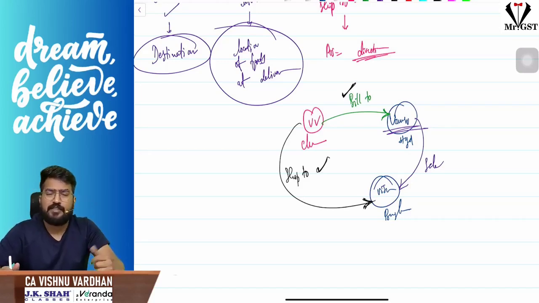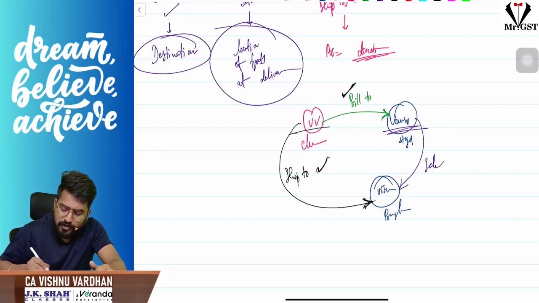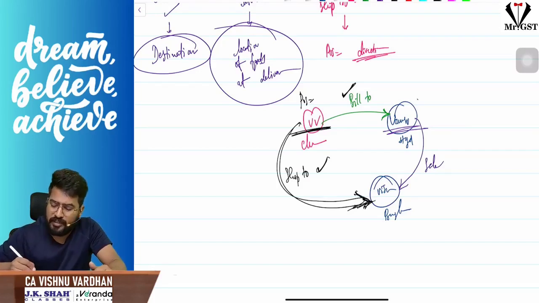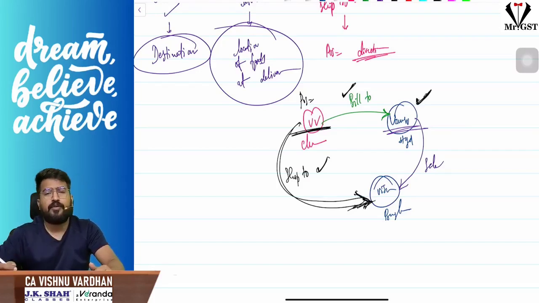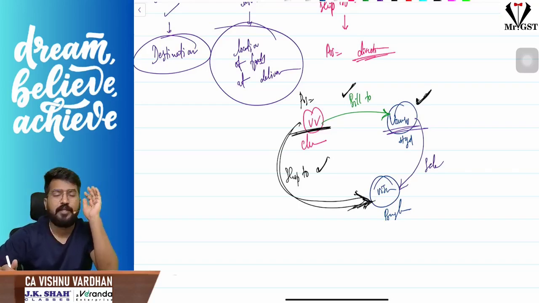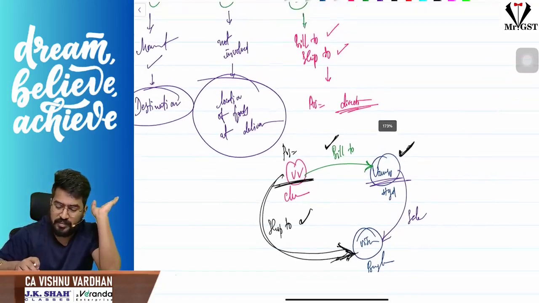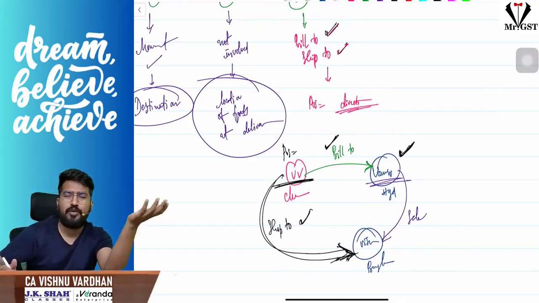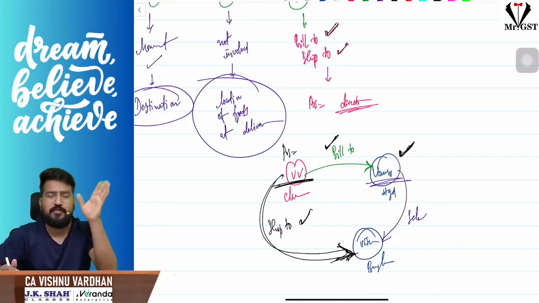In such cases, what is the place of supply? See, Vishnu has to determine the place of supply now. Okay. So when Vishnu is determining the place of supply, sir, he will see because of whose direction I am moving the goods to Bengaluru: on the directions of Vamsi. Okay, what is the place of business of the person who has given the direction? That will be the place of supply. That means, please understand, in case of bill to ship to model, simple, to whom you are billing, that fellow's place of business will be the place of supply. Simple. Okay, that is the concept.